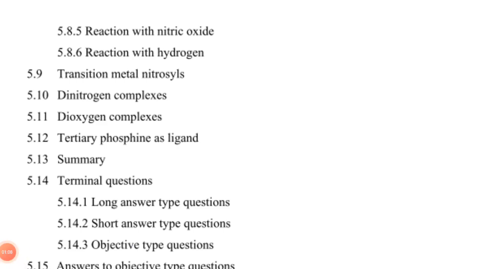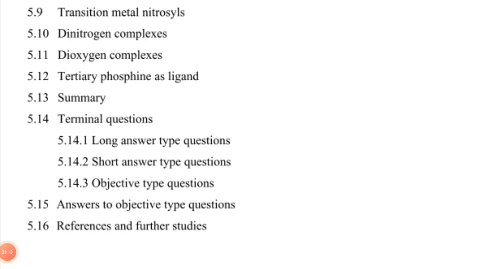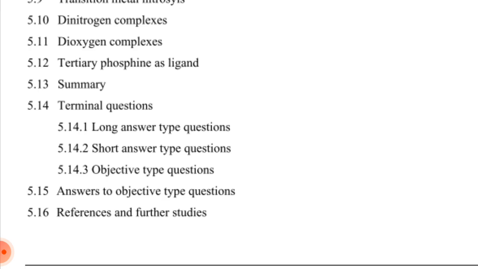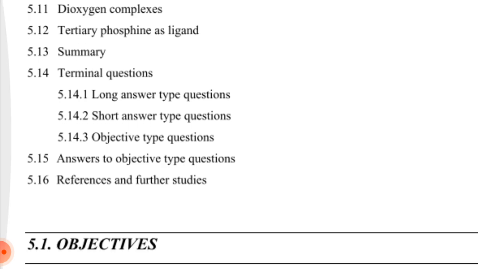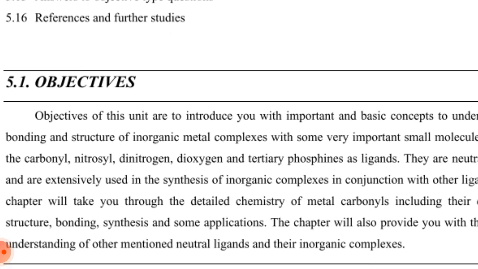Reaction with nitric oxide. Reaction with hydrogen. Transition metal nitrosyls. Dinitrogen complex. Dioxygen complex. Tertiary phosphine as ligand. Summary. Review questions: long answer type questions, short answer type questions, objective type questions. Answers to objective type questions. References and further studies.